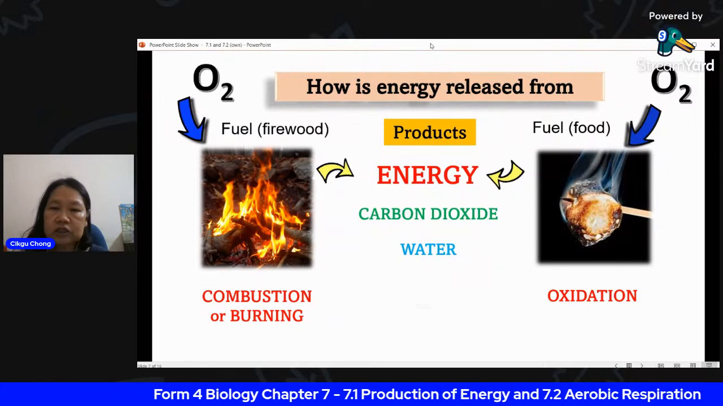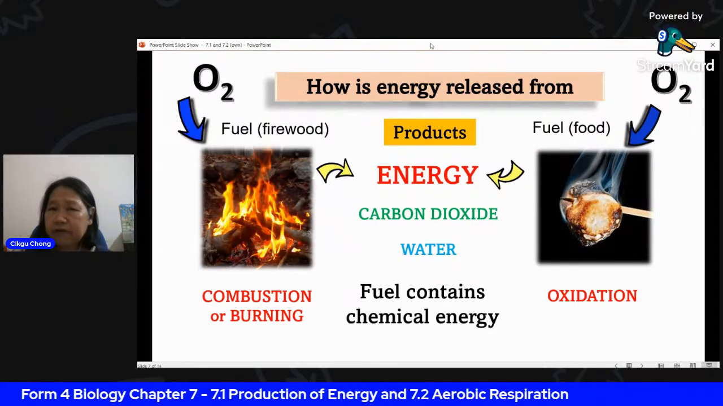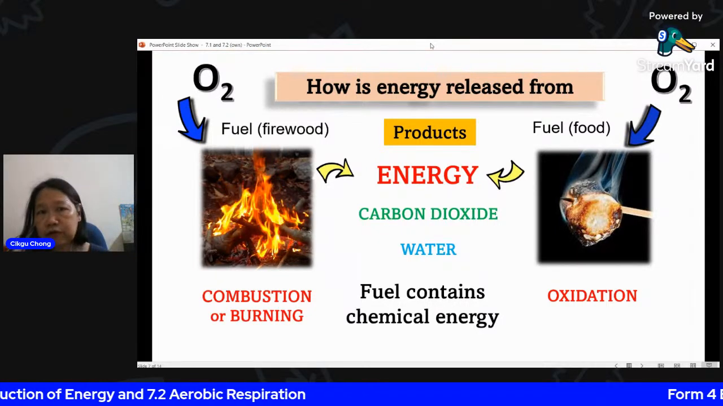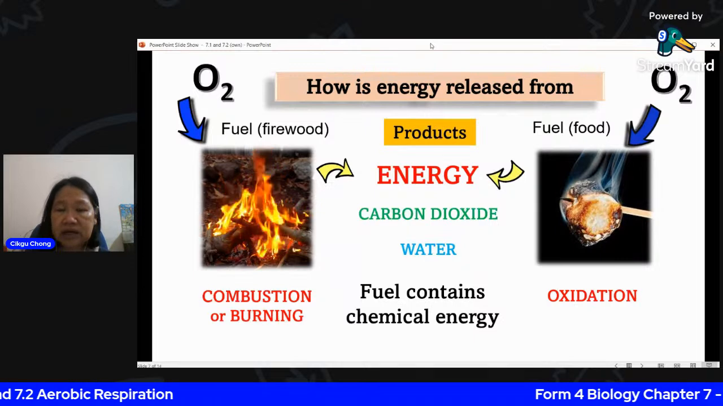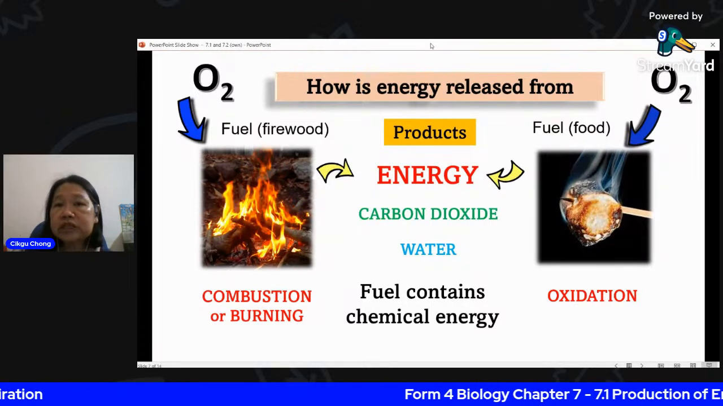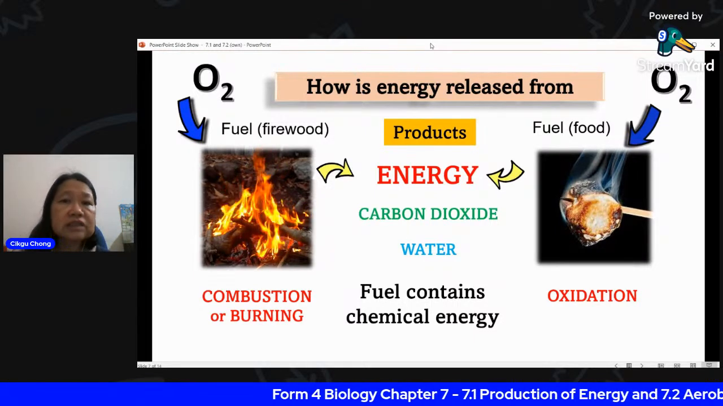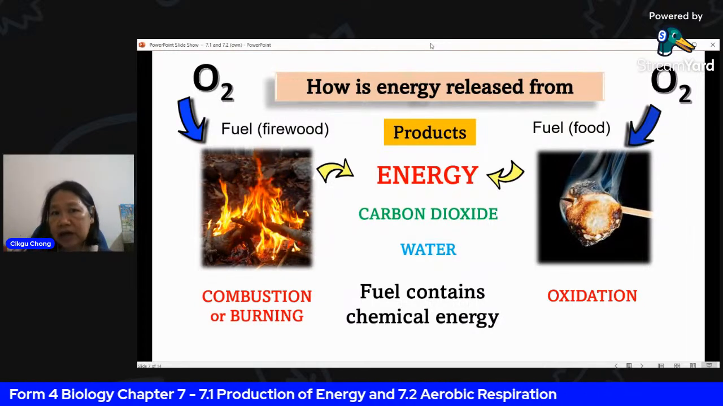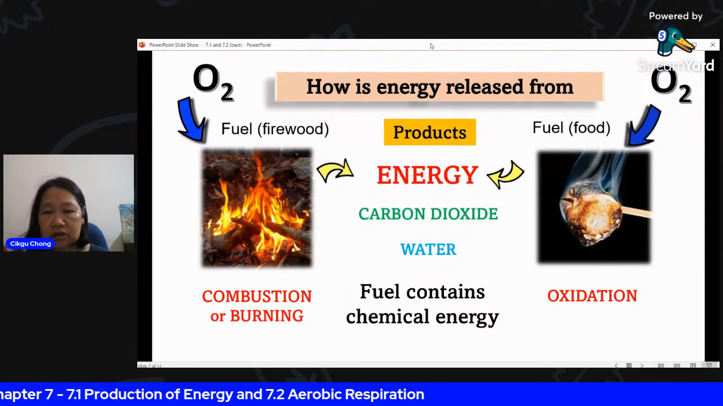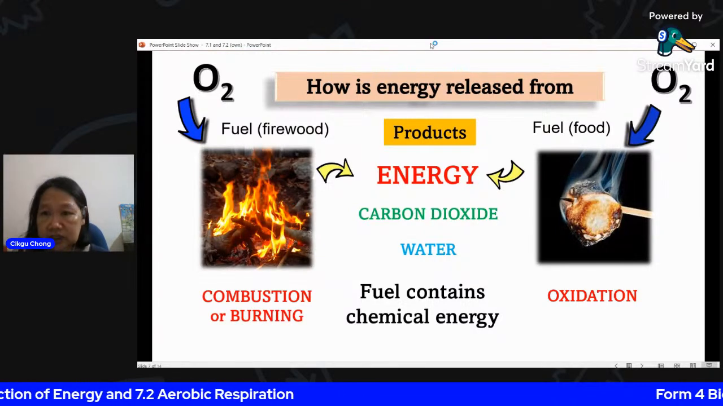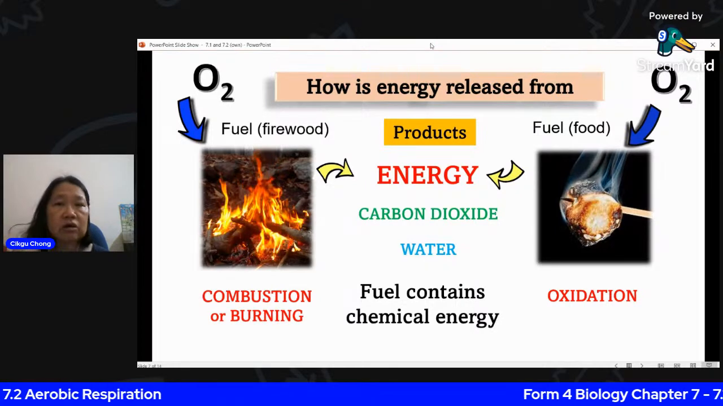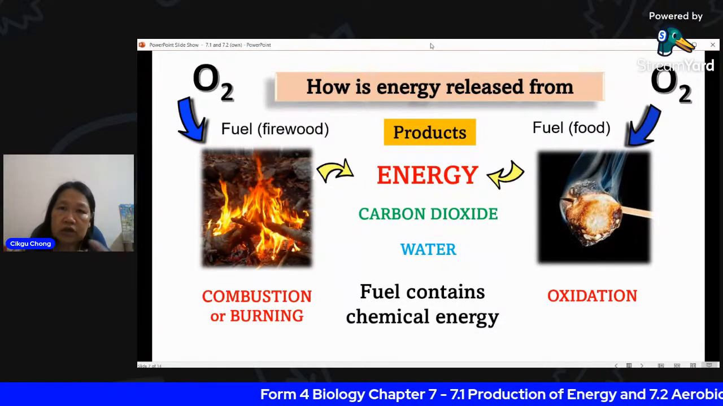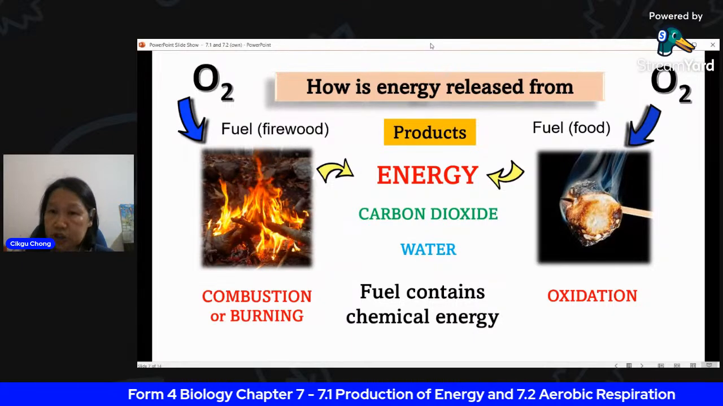What is ATP? You can see food is fuel, whether it's firewood or food, it all contains chemical energy stored inside, which you need to release if you want to use the energy. By oxidation, energy is released from the food. Oxidation means there must be oxygen needed in order to release the energy.